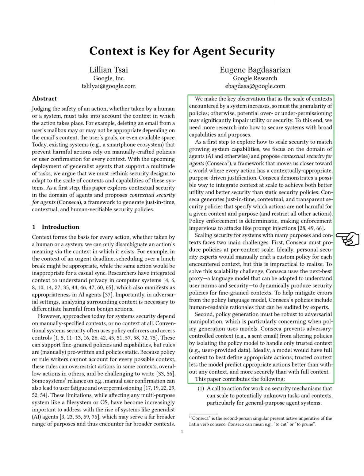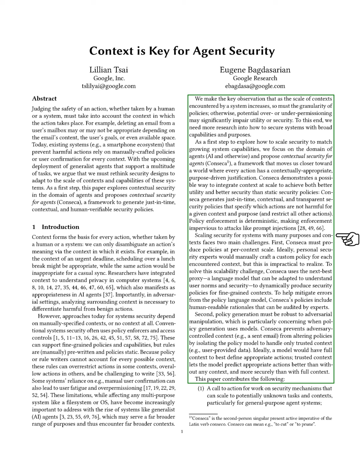Conseca faces two main challenges. First, it needs to create policies tailored to specific contexts. While ideally, security experts would craft these policies, this is not feasible. Instead, we use a language model to dynamically generate security policies that align with user norms. To reduce errors, these policies include clear rationales for auditing.